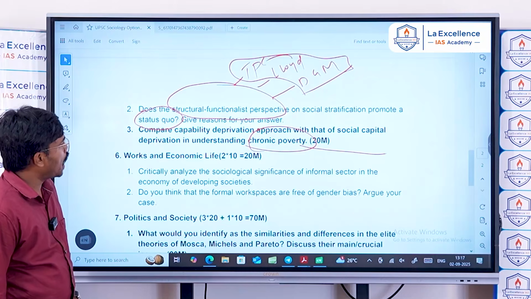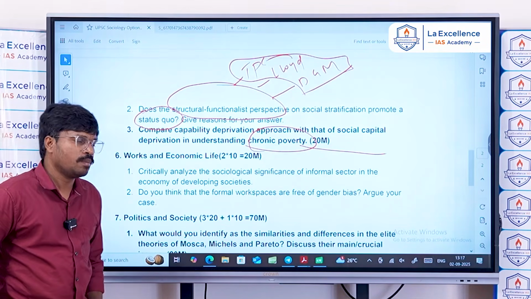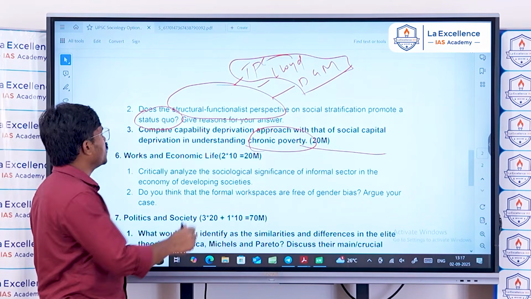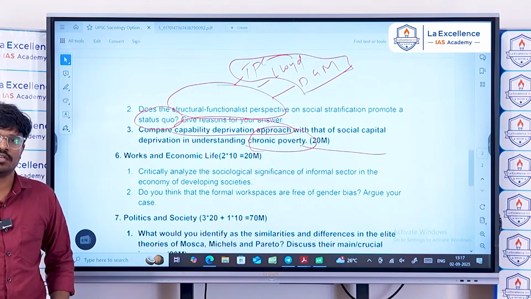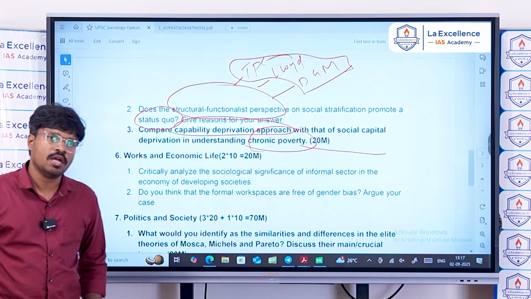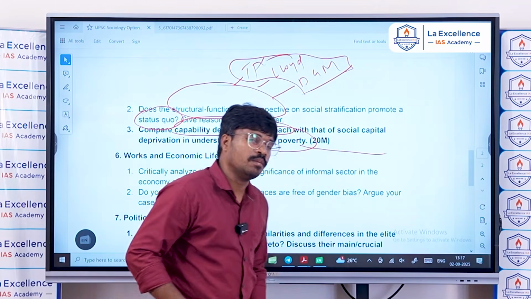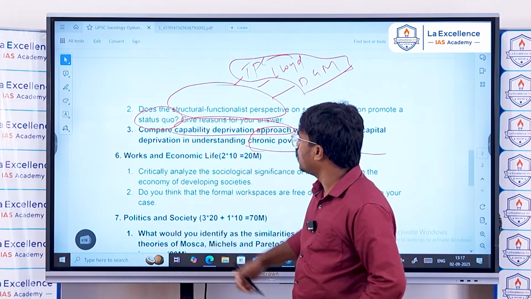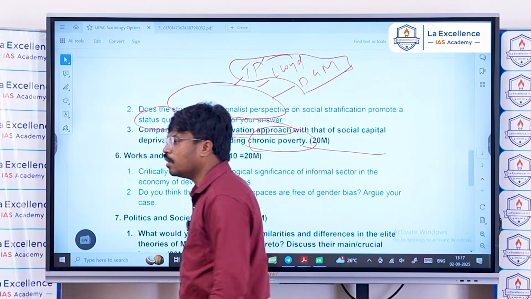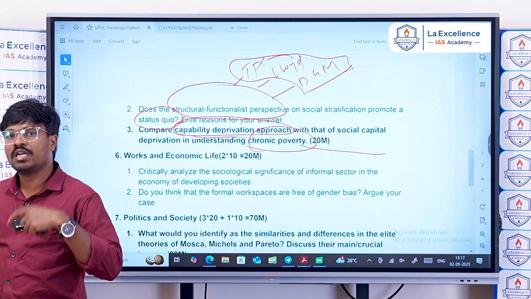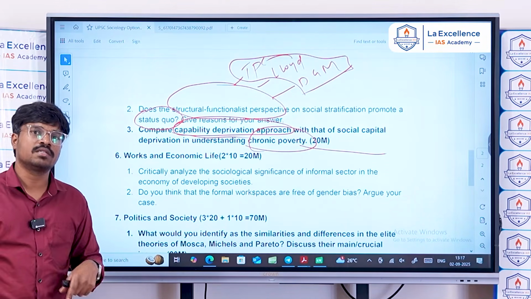So here, the capability deprivation approach was given by Amartya Sen, the famous Nobel laureate in economics. Capability means multiple capacities.